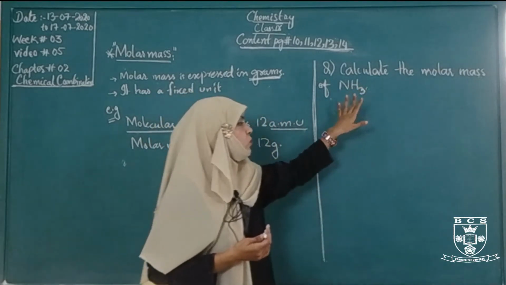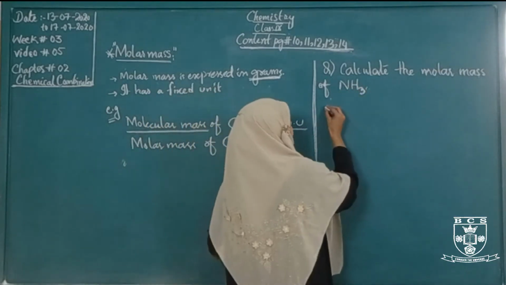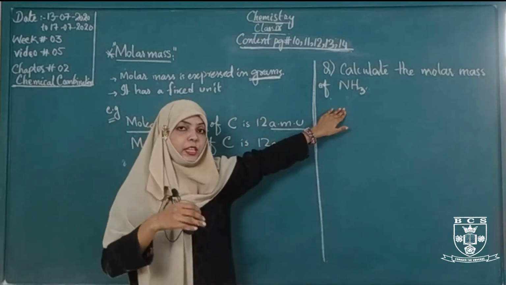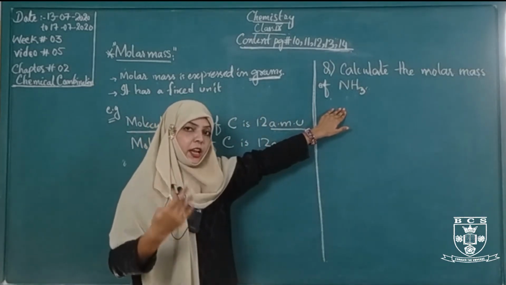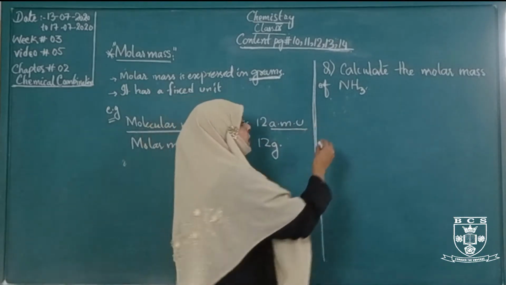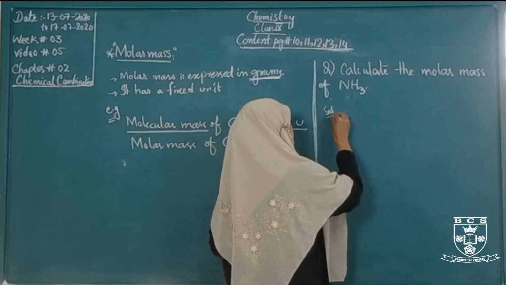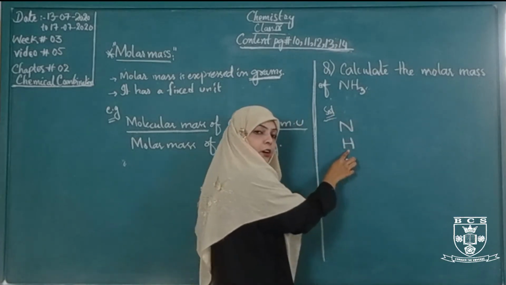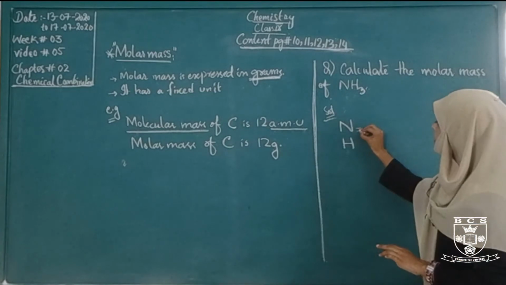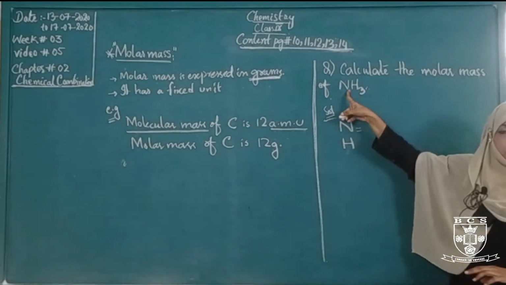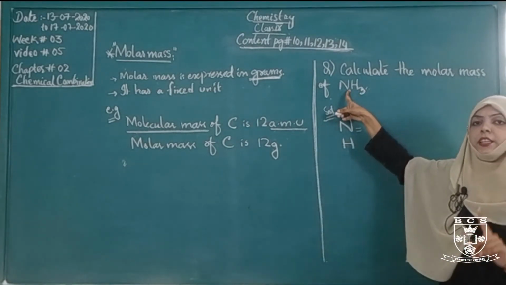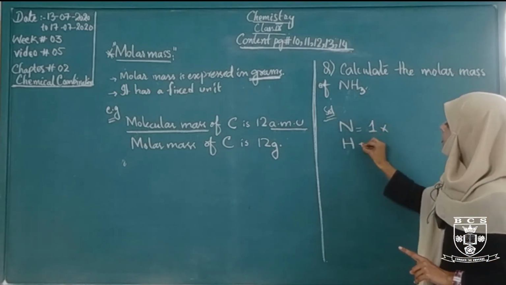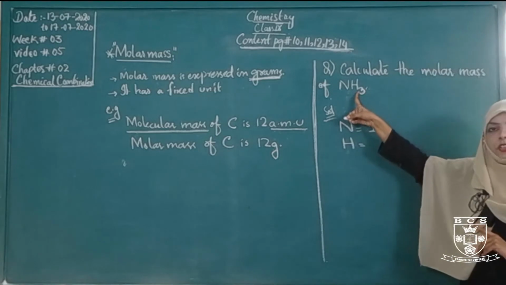How to solve this? The molar mass of ammonia is obtained by adding the atomic mass of each atom. Here is nitrogen and here is hydrogen. The number of nitrogen is 1, there is no number, we consider only 1. The number of hydrogen is 3.